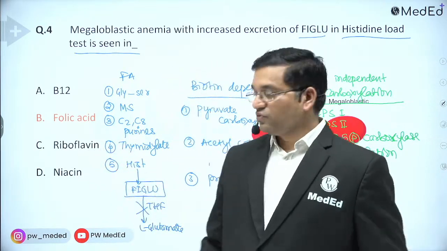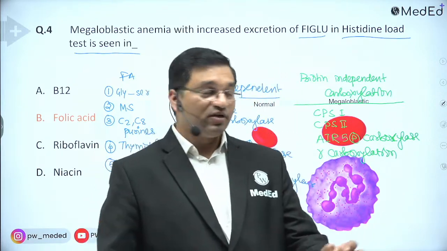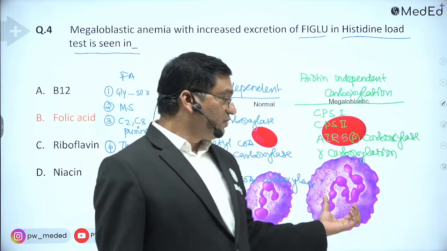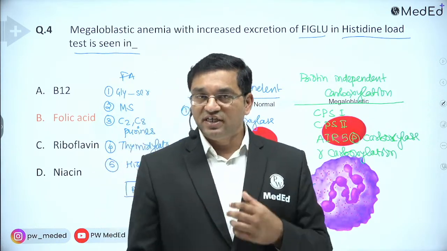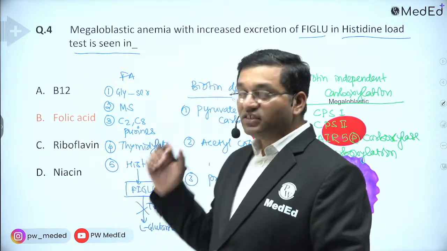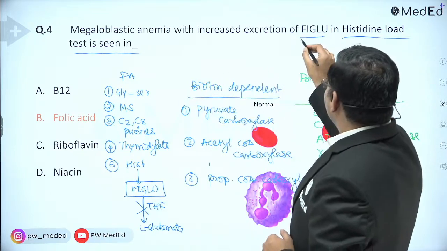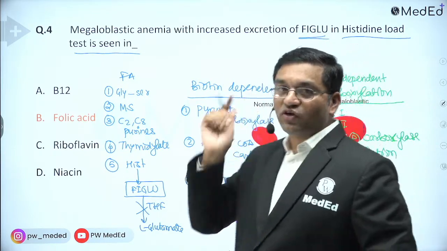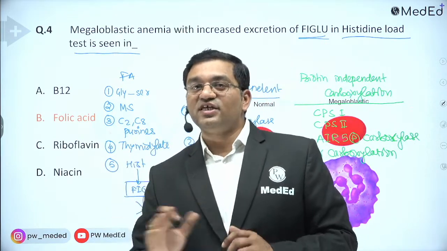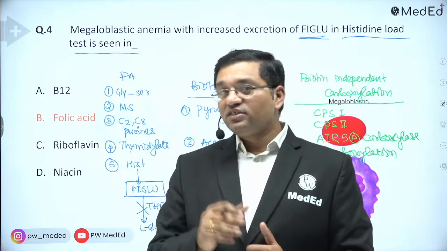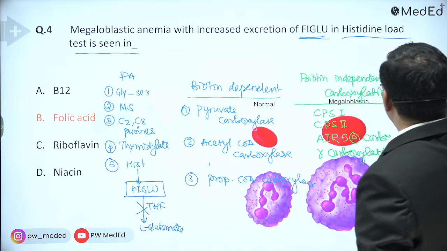Okay, so megaloblastic anemia, how will you diagnose the megaloblastic anemia? The hypersegmented neutrophils, large size RBCs, then there is increase in the MCV, decrease in the hemoglobin level. Okay, then excretion of FIGLU in the urine if it is due to folate deficiency, excretion of methylmalonic acid, and the causes related with subacute combined degeneration of spinal cord, that is B12. Okay, now see the next.